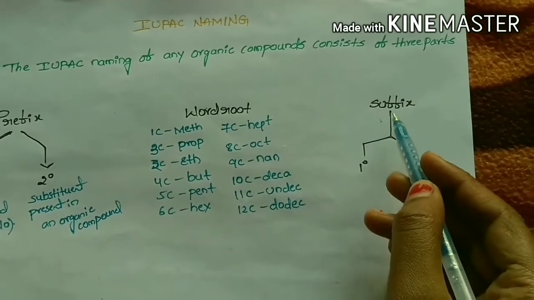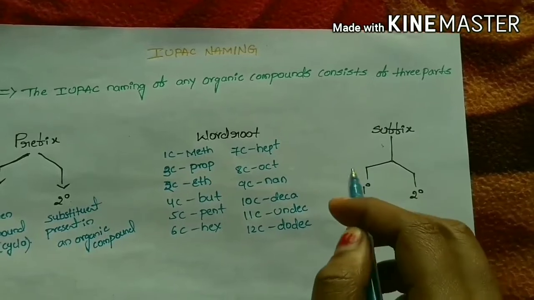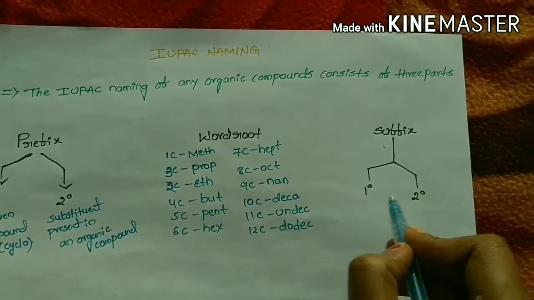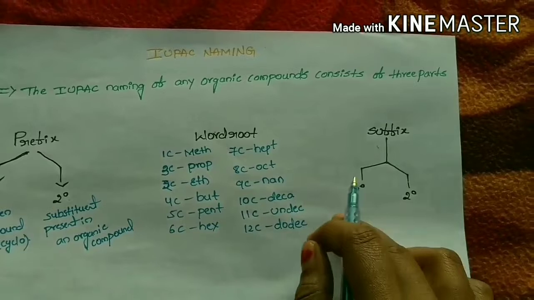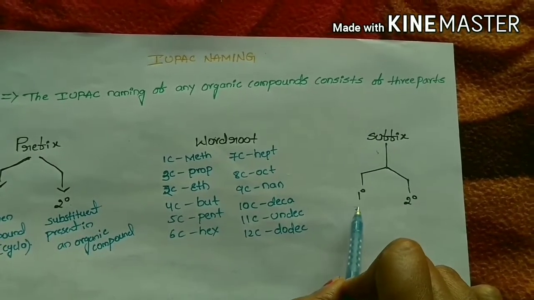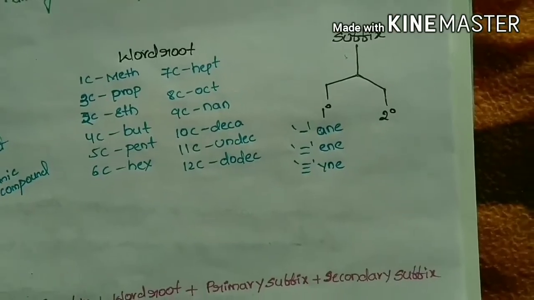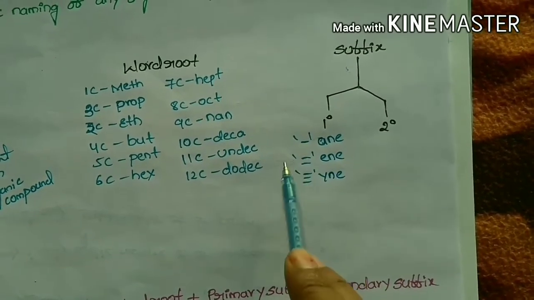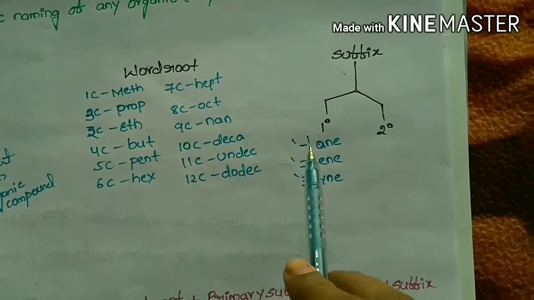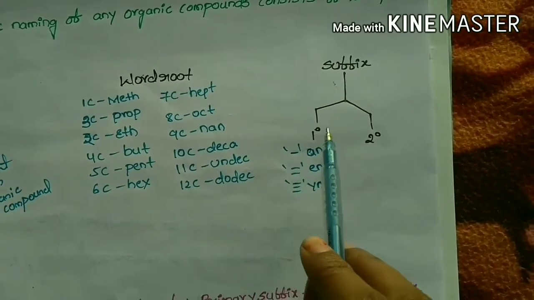Coming to suffix, suffixes are again of two types, that is primary suffix and secondary suffix. The primary suffix indicates the saturation or unsaturation of a given compound, that is, whether the compound contains a single bond, double bond or triple bond. If it contains a single bond, ane is used as the primary suffix. If it contains a double bond, ene is used. If it contains a triple bond, yne is used.